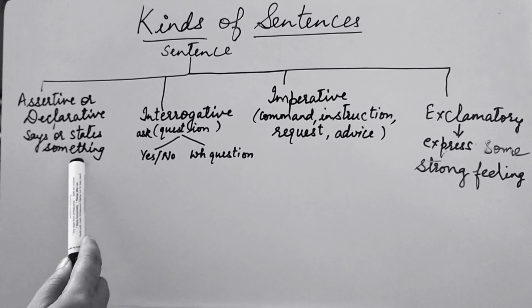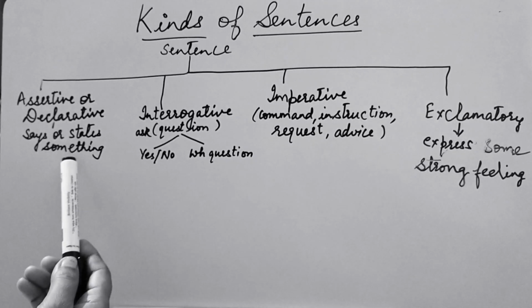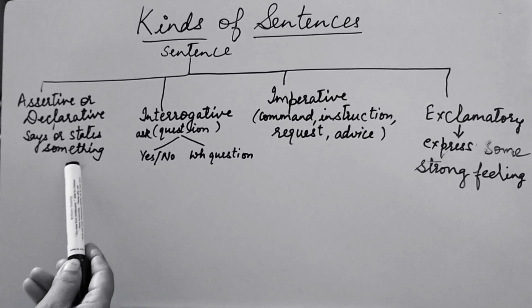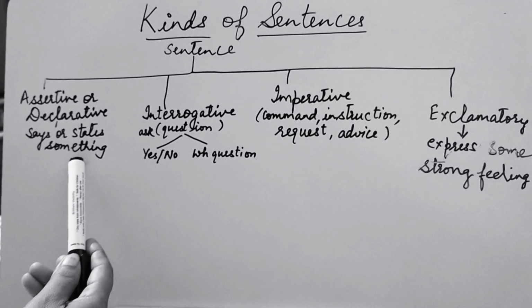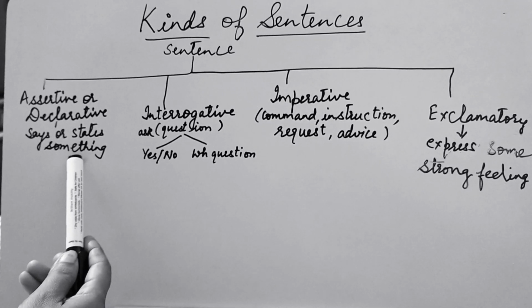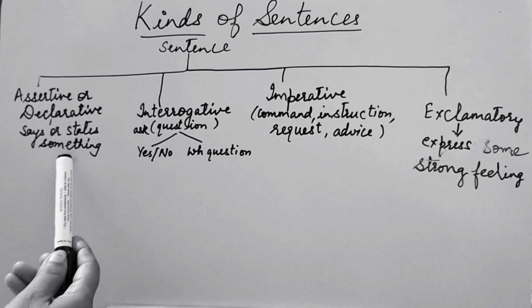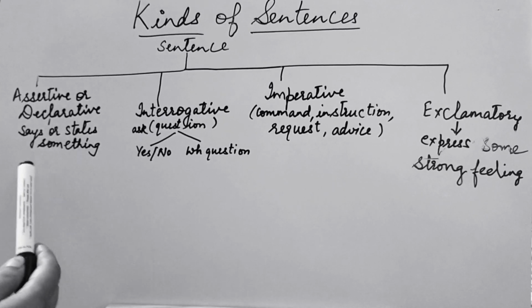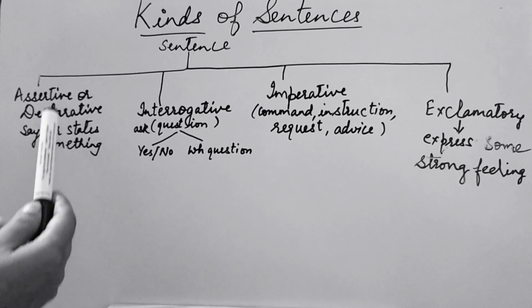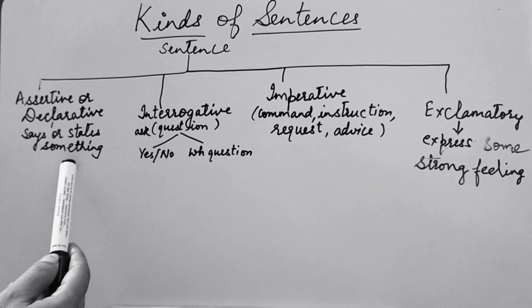It could be positive, it could be negative also, because both things say or state something. The fox did not like it. So the upper one was affirmative and the lower one was negative. He is a good student. He is not a good student. So both are saying something. So these are known as assertive or declarative sentences.